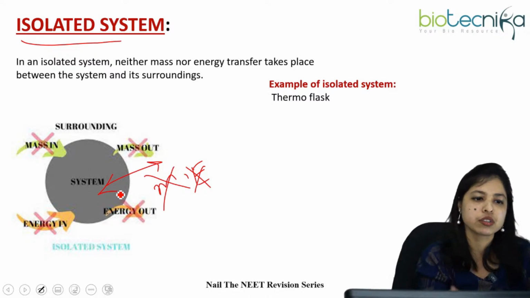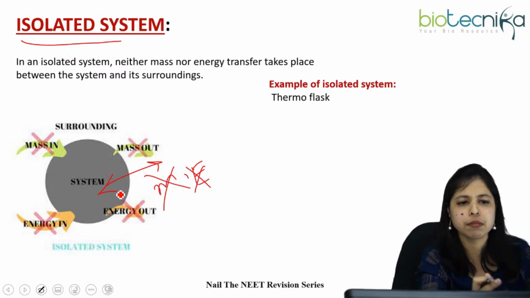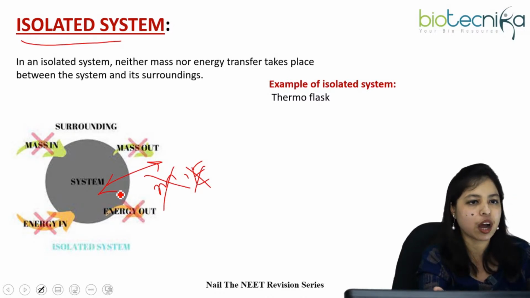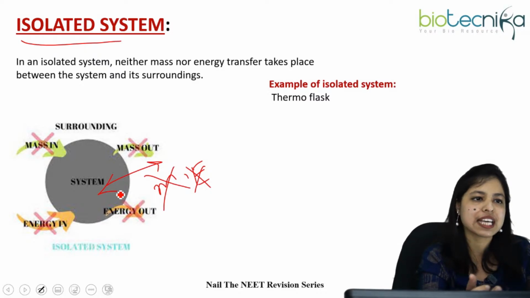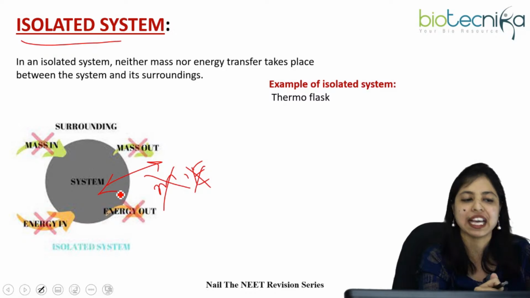Clear, everyone? When mass exchange is allowed, that is an open system. When mass exchange is not allowed but energy exchange is allowed, that is our closed system. And isolated system means neither mass nor energy can be exchanged.